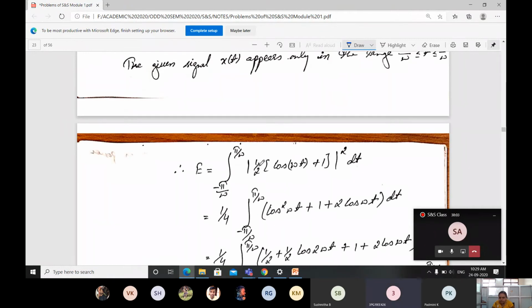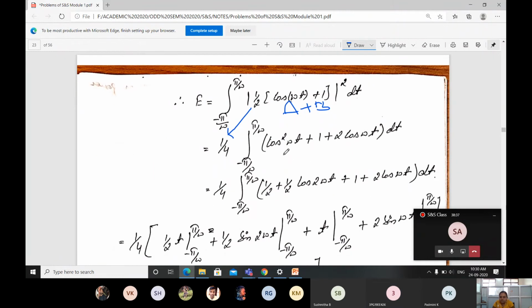Because 1 by 2 is there, 1 by 2 whole square means 1 by 4. I take it outside here. Then the limits are minus pi by omega to plus pi by omega. Apply here: this will be a plus b whole square, right? A plus b whole square means a square, that is cos square omega t, plus b square, which is 1, plus 2ab. 2 means 2, a is cos omega t, b is 1, so 2 cos omega t you will get, and dt.